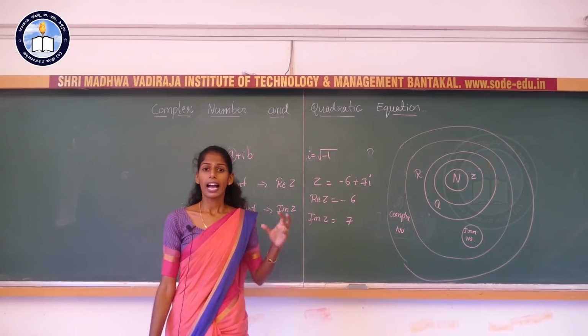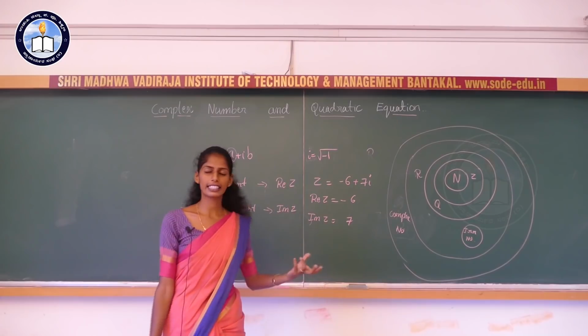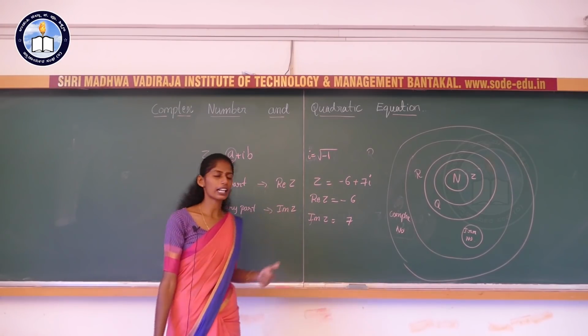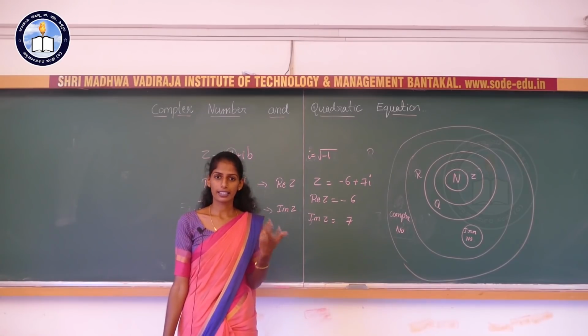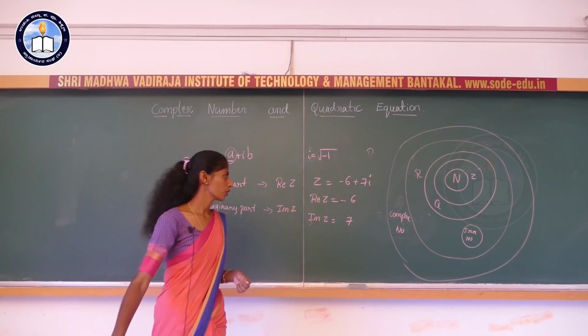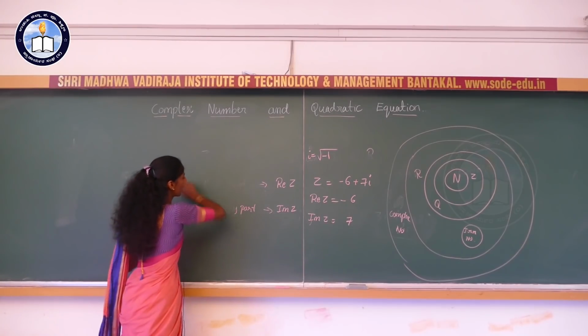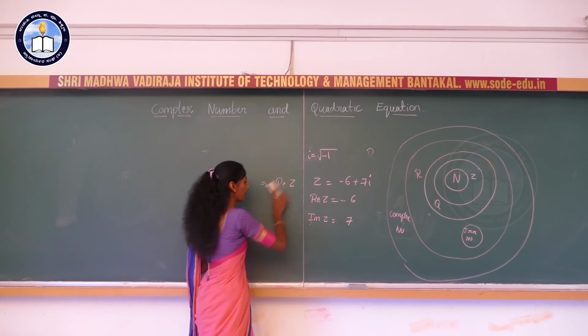It is important, because in the next while defining the Argand plane and everything, we are considering the real part and the imaginary part. So next we will study the equality of a complex number.